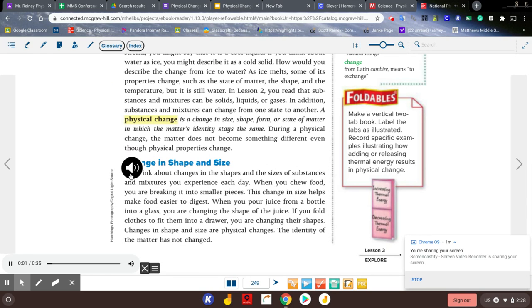Change in shape and size. Think about changes in the shapes and the sizes of substances and mixtures you experience each day. When you chew food, you are breaking it into smaller pieces. This change in size helps make food easier to digest. When you pour juice from a bottle into a glass, you are changing the shape of the juice. If you fold clothes to fit them into a drawer, you are changing their shapes. Changes in shape and size are physical changes. The identity of the matter has not changed.